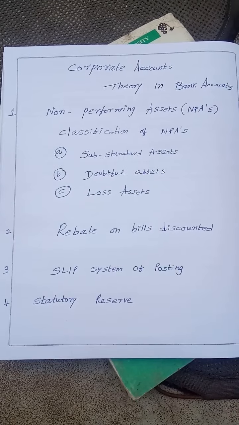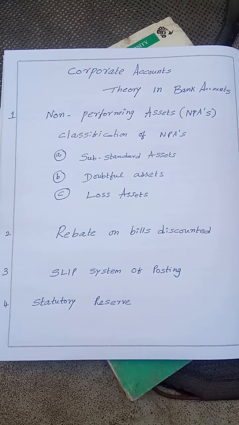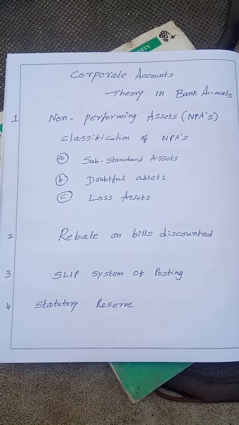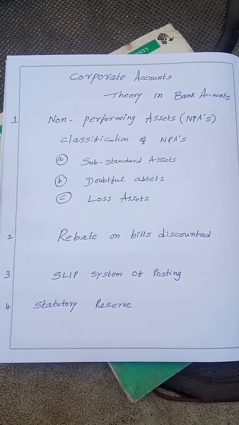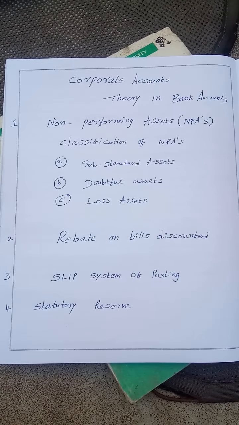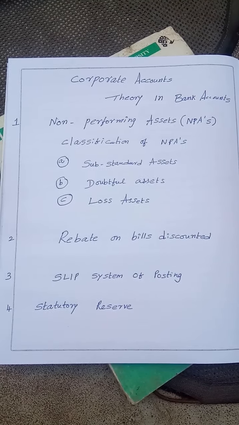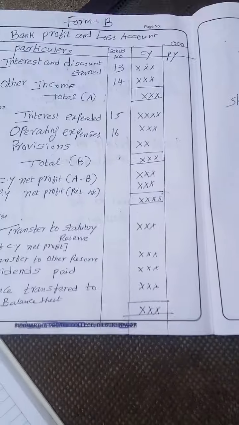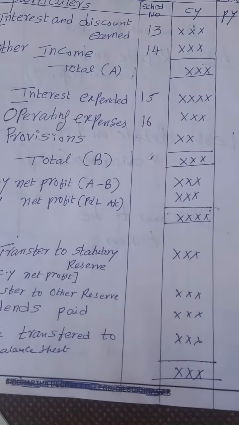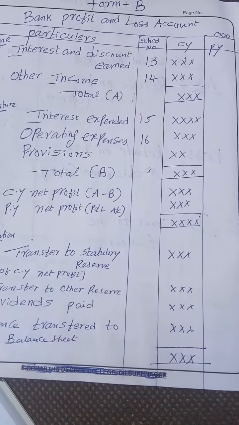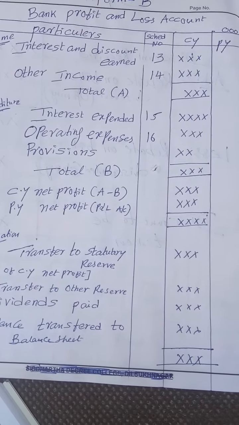Then, my dear students, statutory reserve. Every bank has to transfer 25% of their current year net profit to a mandatory reserve, that is said to be statutory reserve. The calculation should be done in appropriations. You can see this in the profit and loss account of the bank. Have you seen?